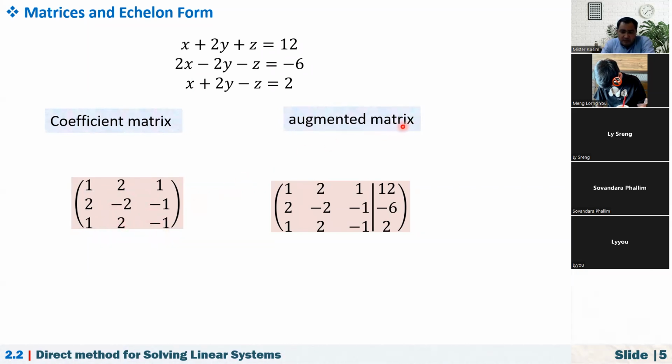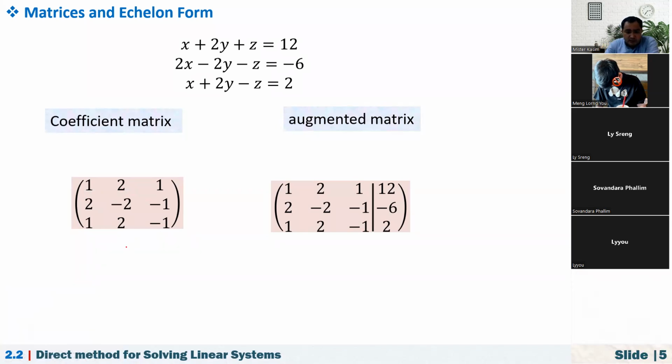Now, an augmented matrix means that we are adding one more column, the constant terms: 12, -6, 2. So here we have 1, 2, 1; 2, -2, -1; 1, 2, -1, and the last column is 12, -6, 2. This is called an augmented matrix. And simply, what is our matrix here?